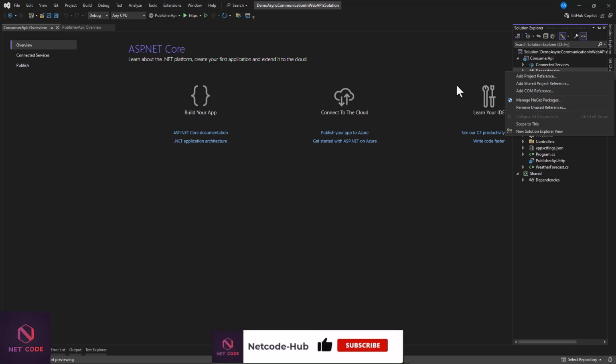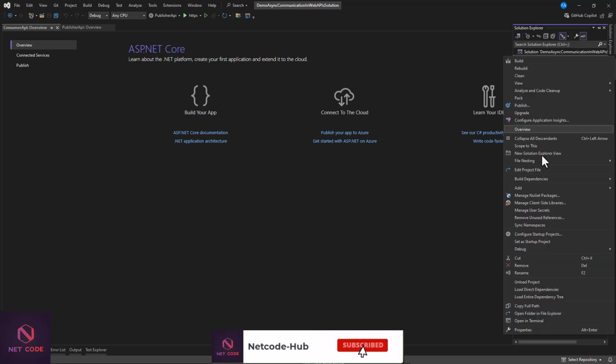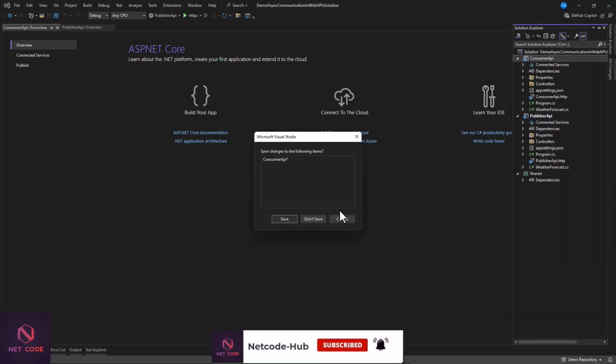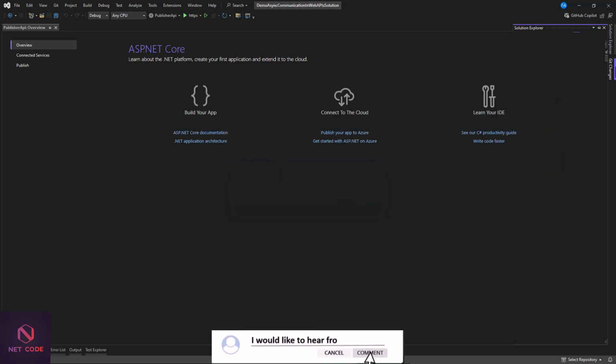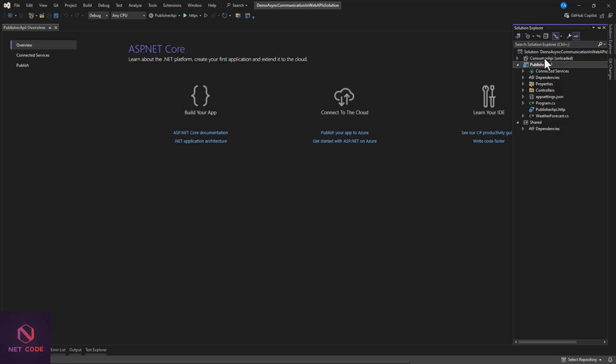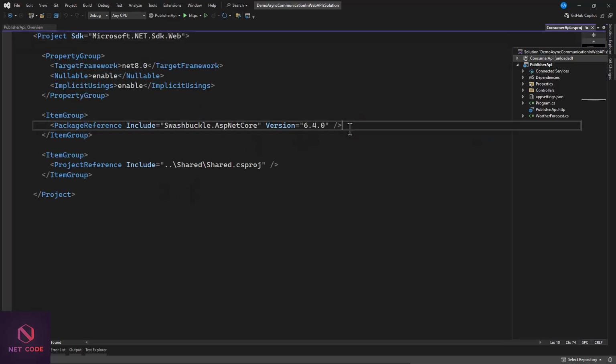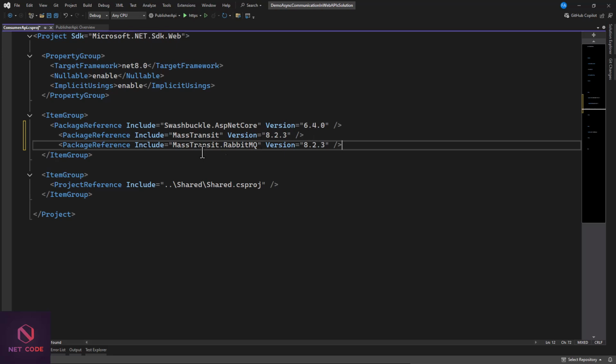So I'll just offload my project, save it. So here, I'll just paste these 2 packages. This is what you need to install.